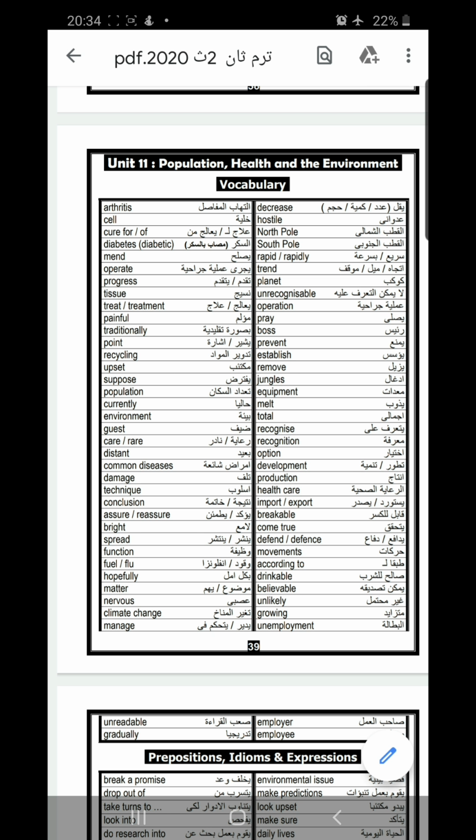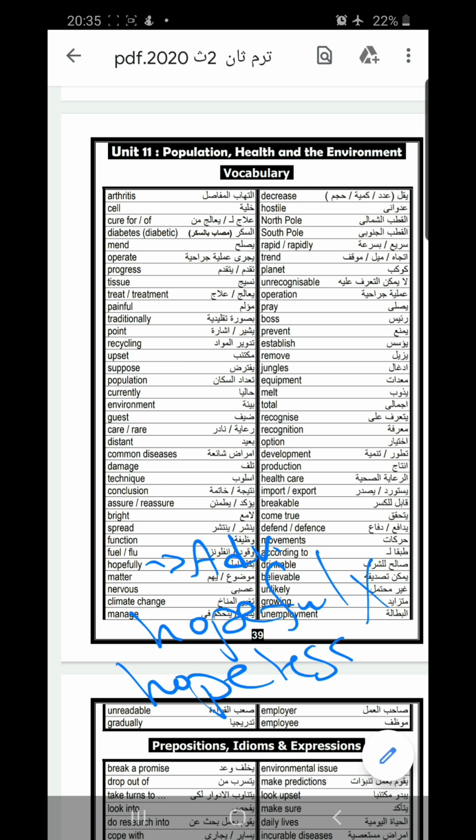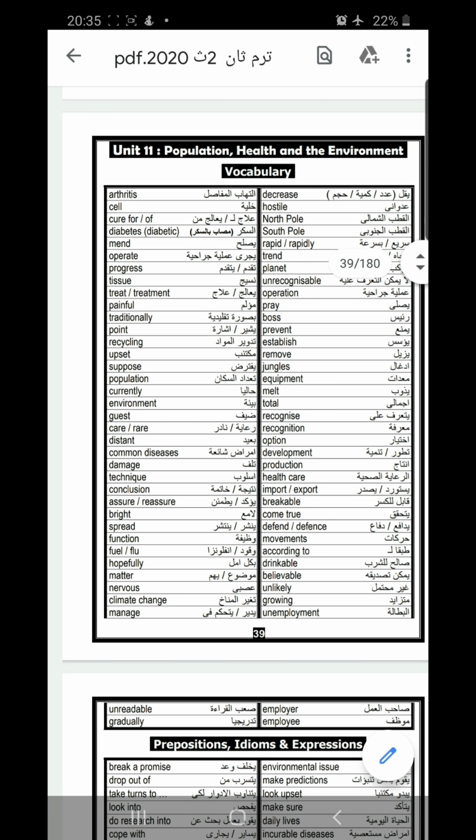The word after that will be fuel. And we use fuel with make. But this is flu, and we use flu with catch: catch flu. Hopefully is an adverb. If you want to transfer it into an adjective, it will be hopeful. And the opposite of hopeful is hopeless. Matter means the problem, or the topic. What is the matter? That means what is the problem or what is the topic.